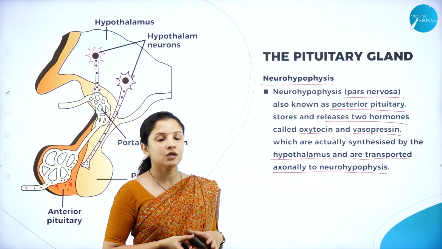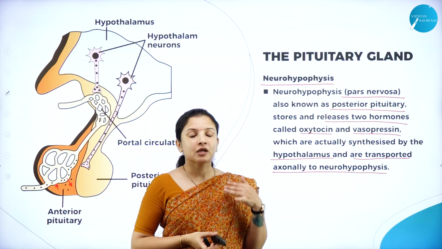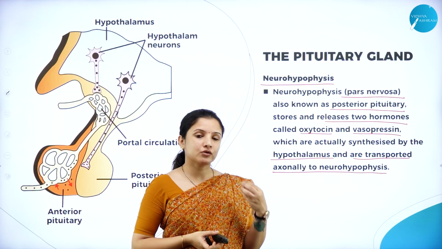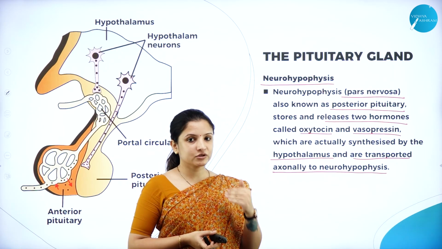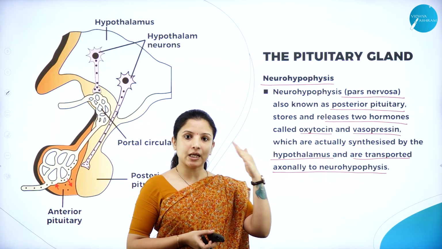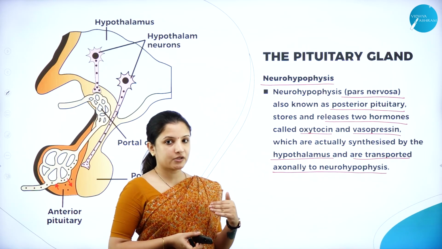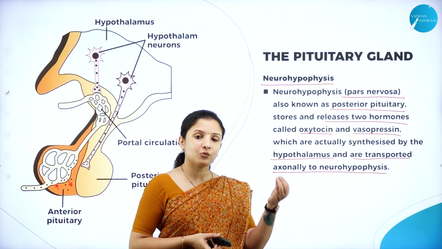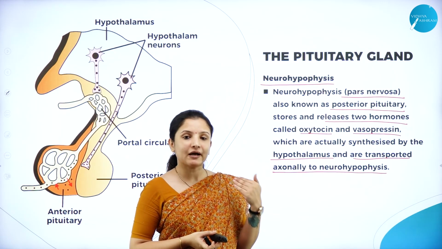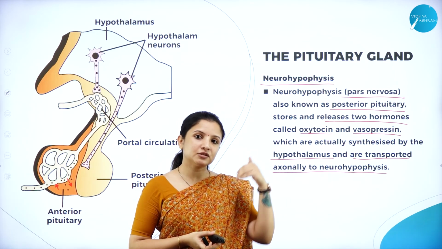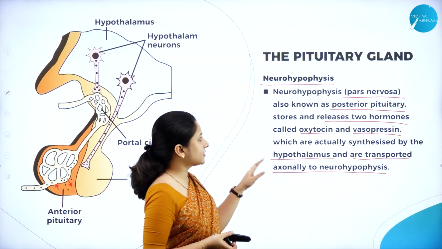I told you the posterior pituitary is directly connected to the hypothalamus, wherein via the neurons, the hormones travel from the hypothalamus to the posterior pituitary, unlike the anterior pituitary, wherein they have to form a circulatory pathway for the hormones to reach from the hypothalamus to the anterior pituitary. So that is the difference here.